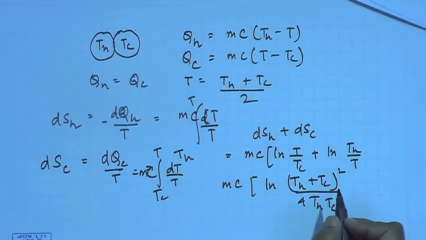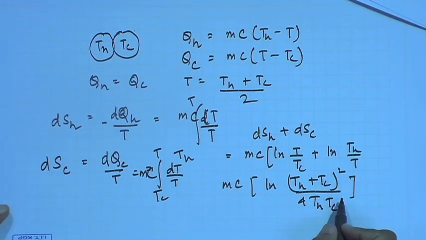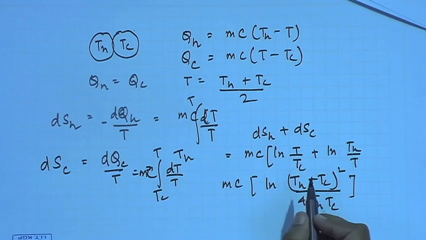So from this we get the total entropy change which has occurred in this particular process.